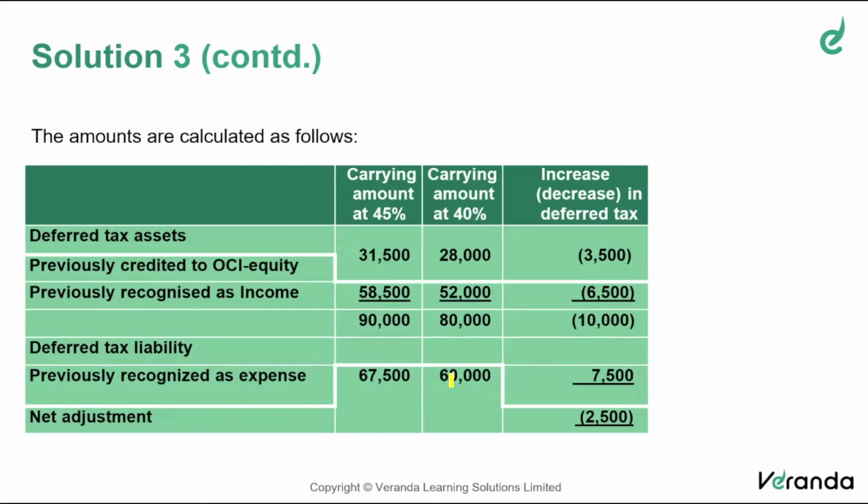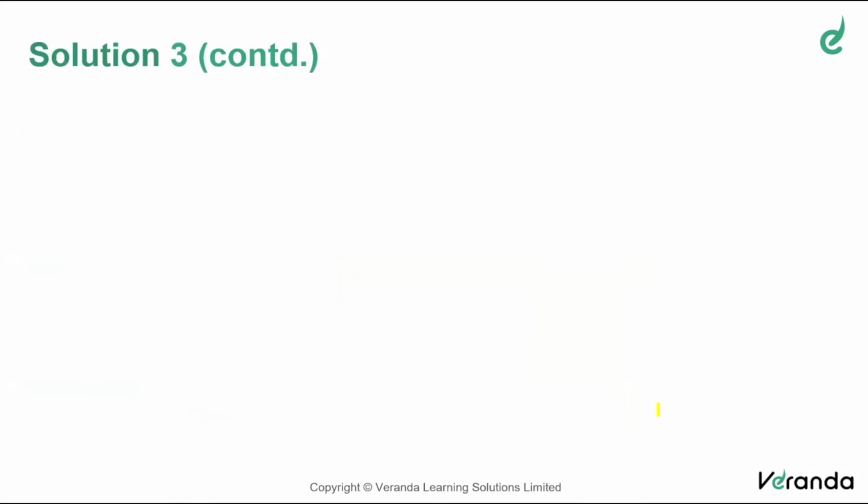Similarly, old deferred tax liability 60, new 6,500. So net effect is, increase in deferred tax liability is 7,500. So net adjustment is 2,500. So you have to recognize a further deferred tax asset of 2,500. That's all, friends. Now, what are the journal entries you have to make? One by one.